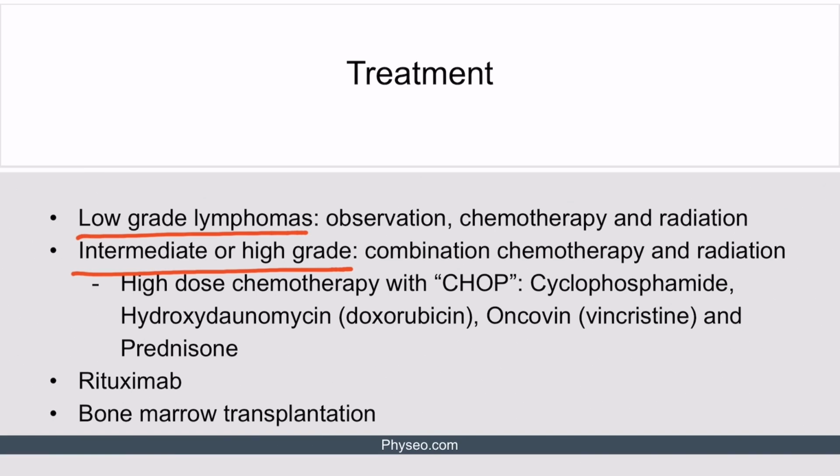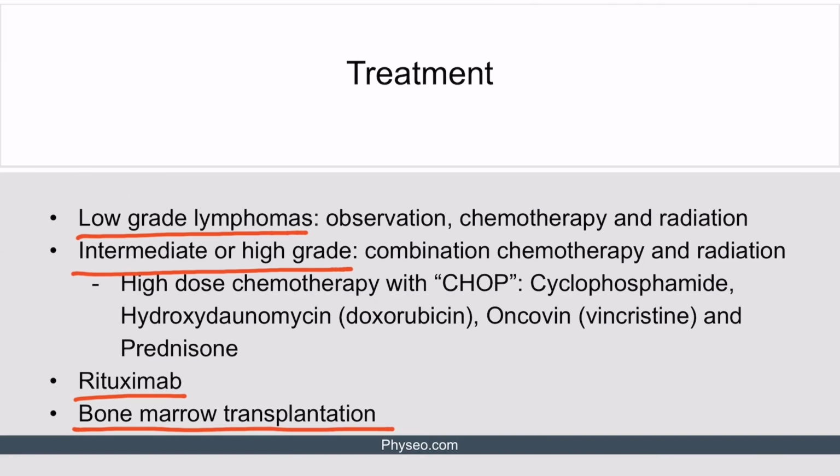There are 4 commonly used medications that can be remembered with the mnemonic CHOP, which stands for cyclophosphamide, hydroxydaunomycin, also known as doxorubicin, Oncovin, also known as vincristine, and prednisone. Rituximab, a monoclonal antibody against CD20 antigen, is often used in combination with CHOP therapy to treat non-Hodgkin lymphoma and other cancers with better outcomes than CHOP alone. Some patients may benefit from high-dose chemotherapy with bone marrow transplantation.